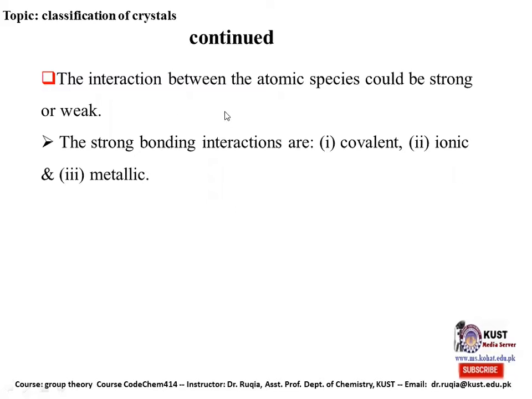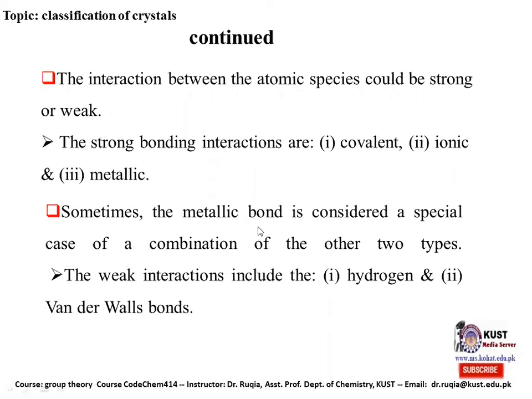The interaction between the atomic species could be strong or weak. The strong bonding interactions are covalent, ionic, and the third is metallic. Sometimes the metallic bond is considered as a special case of combination of the other two types. The weak interactions include the hydrogen and the van der Waals bonds.